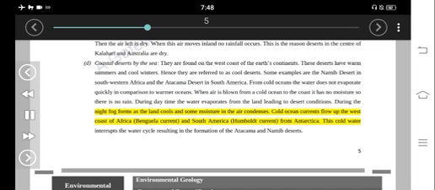Cold ocean currents flow up the west coast of Africa, the Benguela Current, and South America, the Humboldt Current, from Antarctica. This cold water interrupts the water cycle, resulting in the formation of the Atacama and Namib deserts.